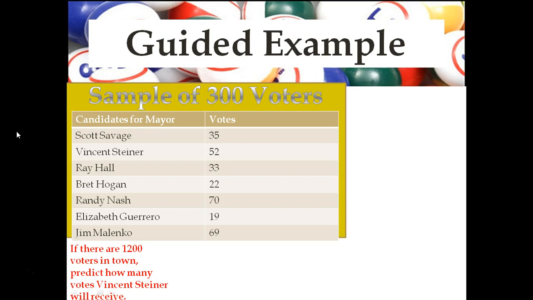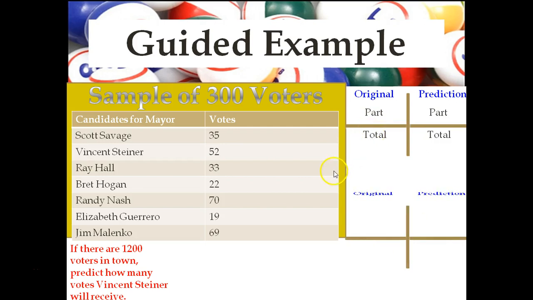So here's how you solve that. I like to set up a 2x2, or a ratio table, whichever you prefer to call it. On the left-hand side you have the original, and on the right-hand side you have the prediction. And as usual with fractions, the part goes over the total. So in this case, I'm looking at Vincent Steiner, and of the 300 voters that were surveyed, he got 52 of those voters to say that they preferred Vincent Steiner for mayor. So the part is going to be 52.